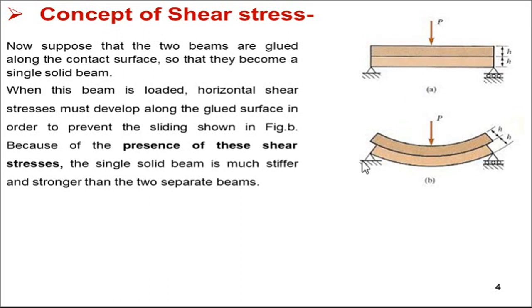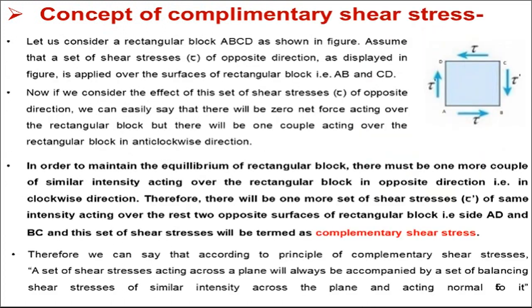Because of the presence of these shear stresses, a single solid beam is much stiffer and stronger than two separate beams. Comparatively, the two separate beams become a single solid beam because the surfaces are joined together, and it bears more shear stress than two separate beams. It is stiffer and it is stronger.